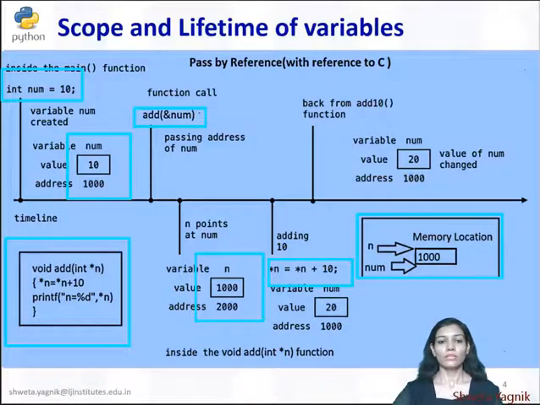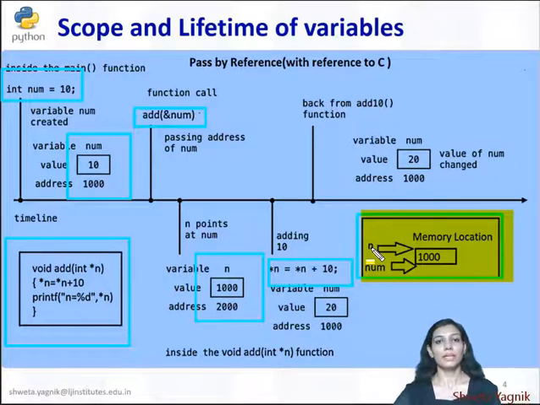Over here you can see this, right? So here you can see that n and num both are pointing to the same memory. So whatever change, either you make it with n or num, both are reflecting each other. So after incrementing num, if you print the value of n, it will be incremented. So this is the pass by reference.